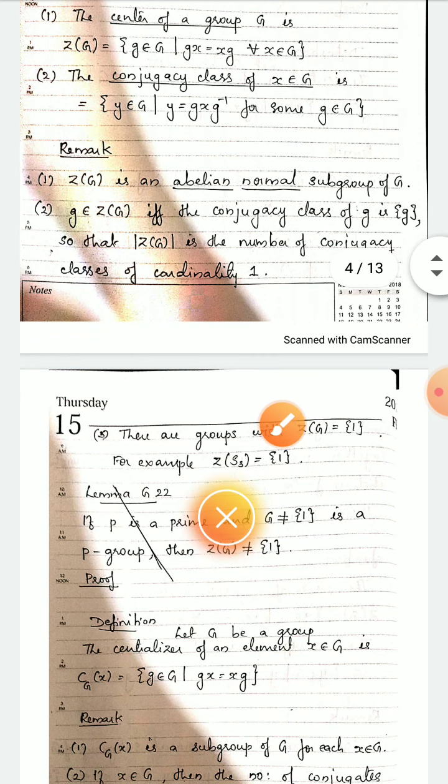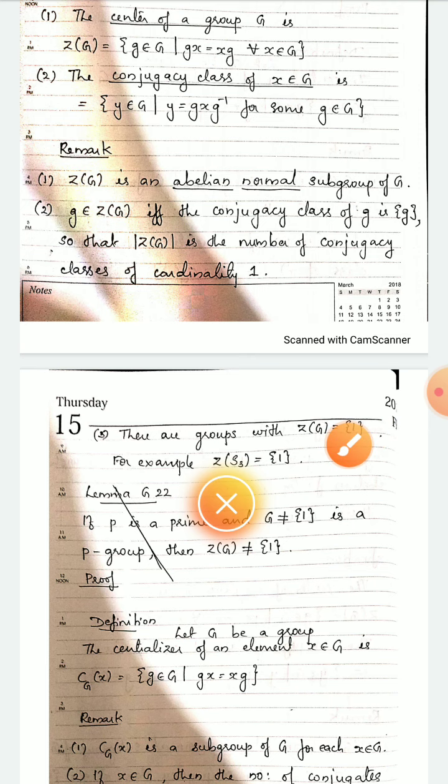Next, there are groups with the center of G equal to {1}. For example, the center of S3 is equal to {1}. There exist some groups whose center contains only the identity element. For example, the symmetric group S3. The center contains only 1.